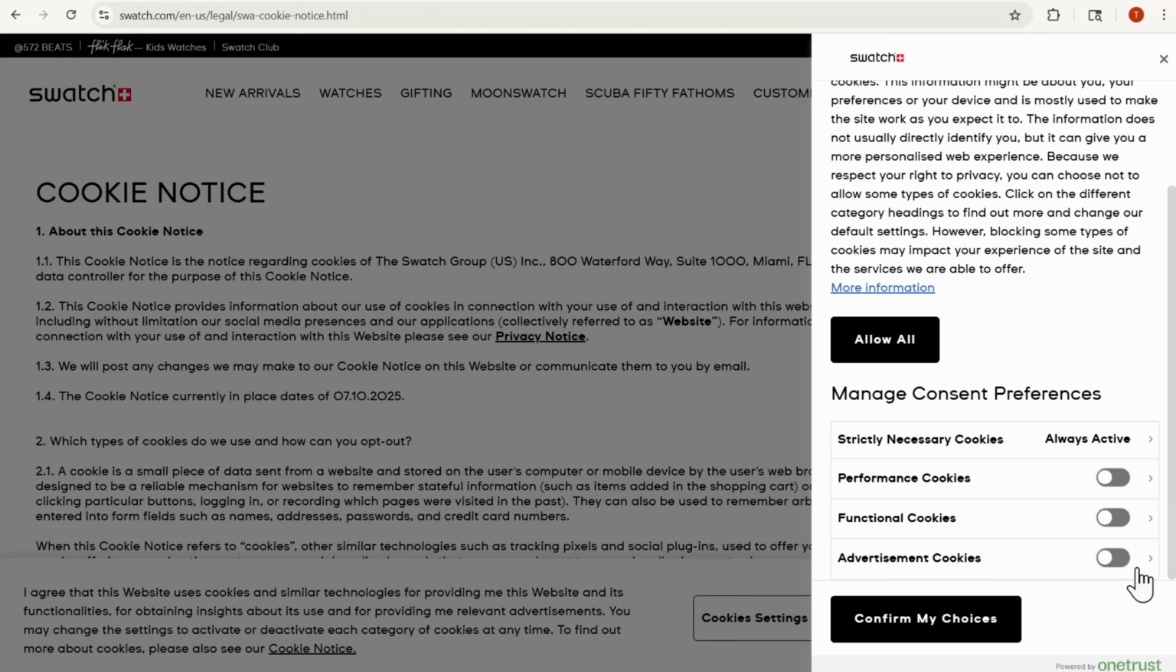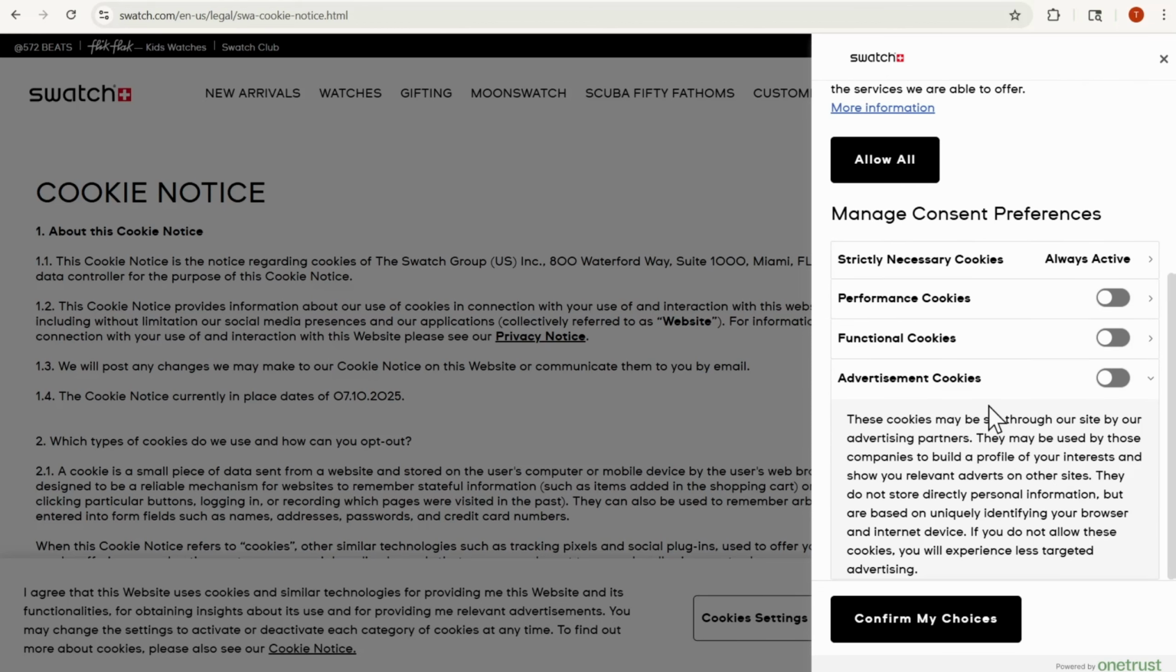So let's take a look at advertising cookies, because this is probably the most regulated of the cookies. So these cookies may be set through our site by our advertising partners. Now, let me tell you what this means. It could mean a variety of things, but just from a foundational perspective, what happens is companies like Swatch will enter into contractual agreements with advertising partners that help them give insights on what consumers are looking at. Let's say, for example, I go onto watches and there's a particular watch that I want.